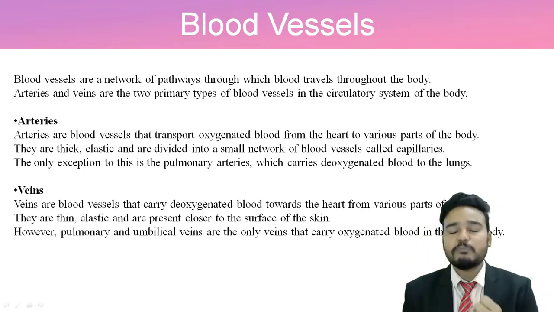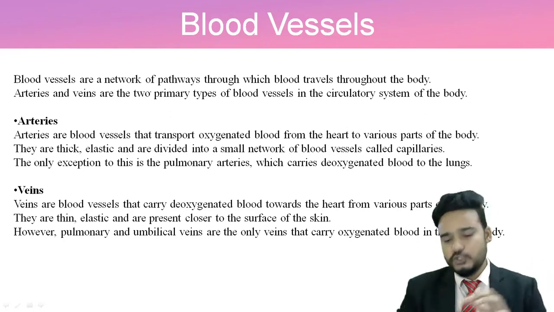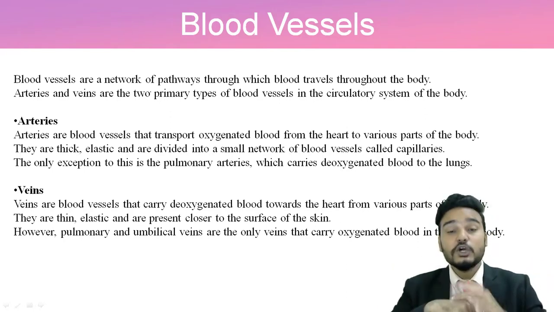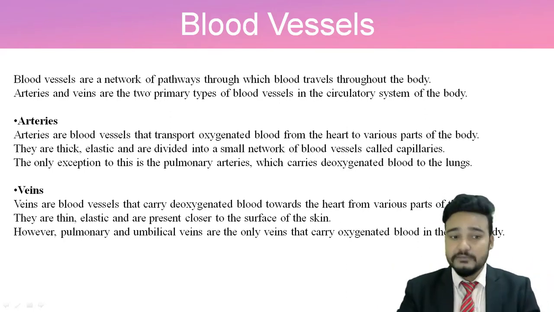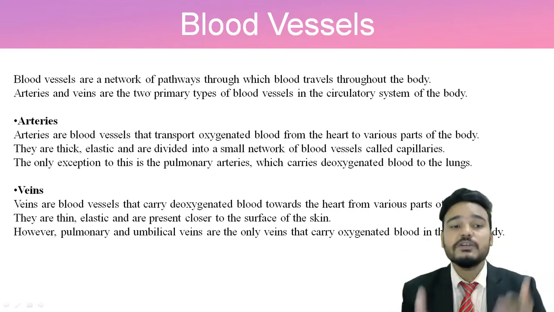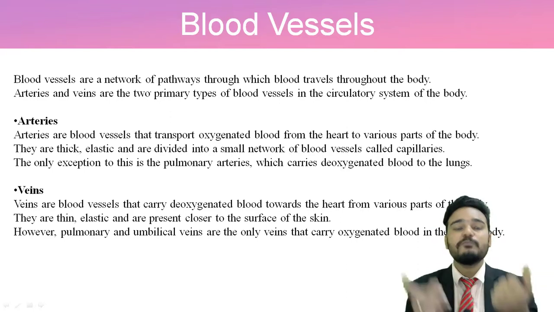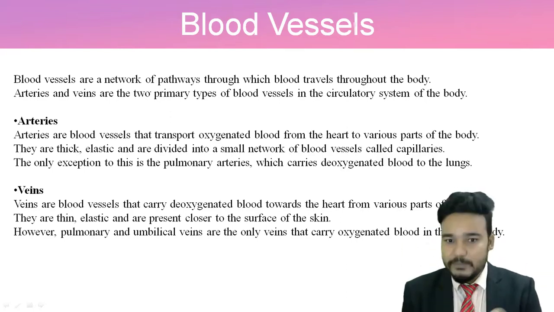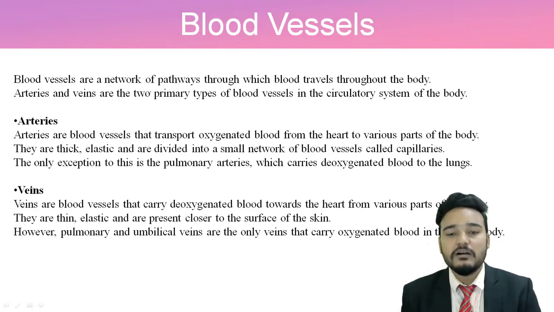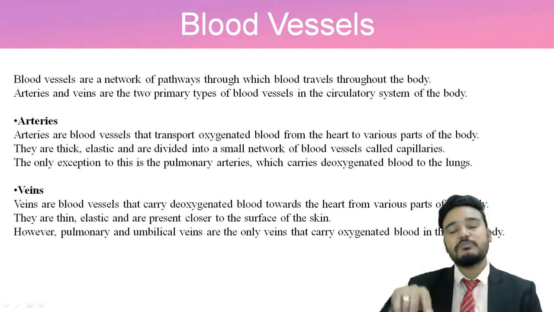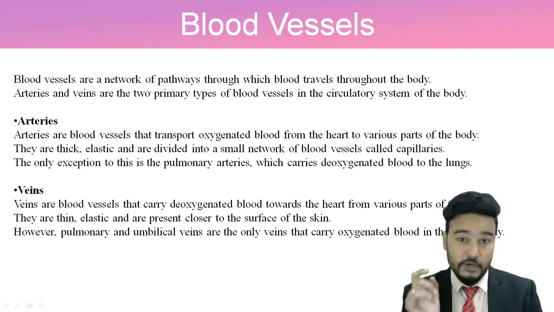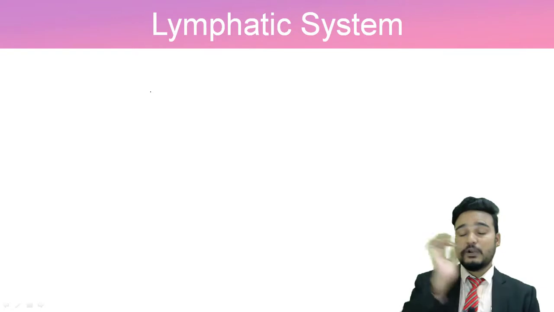They are present closer to the upper side of your skin. As we have the pulmonary artery as an exception, here also we have the pulmonary and umbilical veins, which carry oxygenated blood in your body. So this was about blood vessels.